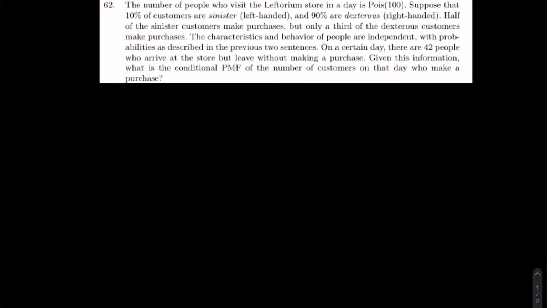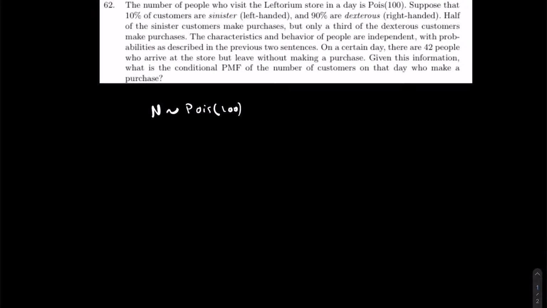And what we start with is that we can denote N as the number of people that visit this store, and that is Poisson with lambda equal 100.